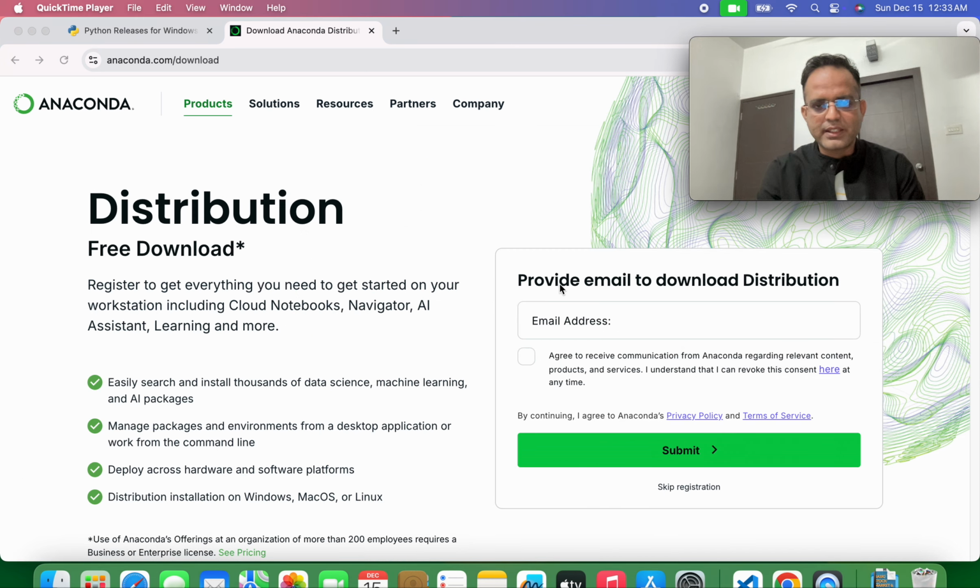Then we see the login options. If you are a first-time user, you have to give your email address, submit, and log in there. If you are already logged in, you can skip registration. Because I am already logged in, I just skip the login registration.